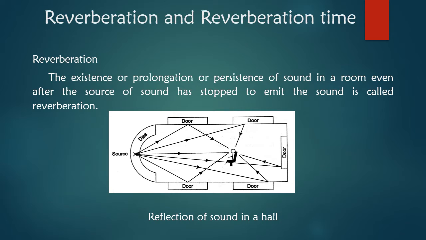Here the listener does not hear a single sharp sound but a roll of sound. That sound is heard continuously for a definite interval of time even though the source of sound has stopped emitting the sound. This effect is known as reverberation. The reverberation is found to vary from room to room depending upon the dimensions as well as the nature of the various materials used in its construction. Now we can easily define what is reverberation. That is, the existence or prolongation or persistence of sound in a room even after the source of sound has stopped emitting the sound is called reverberation.